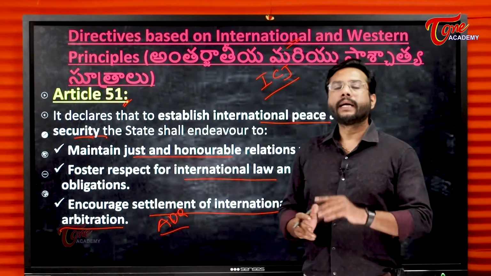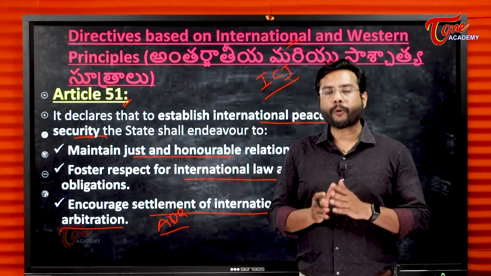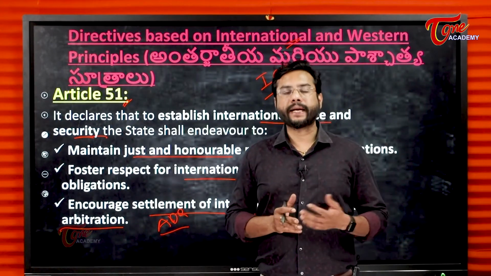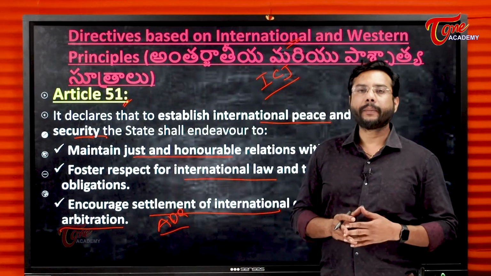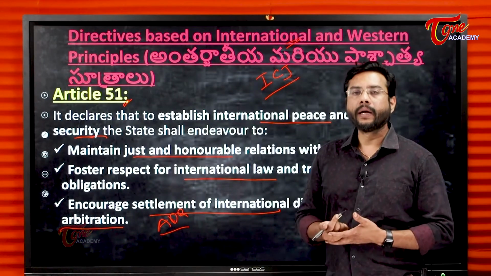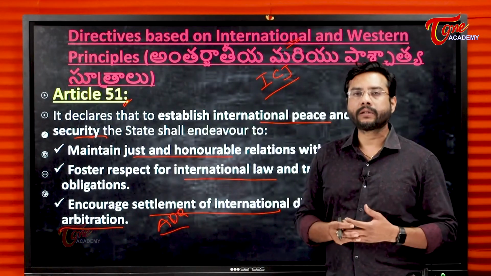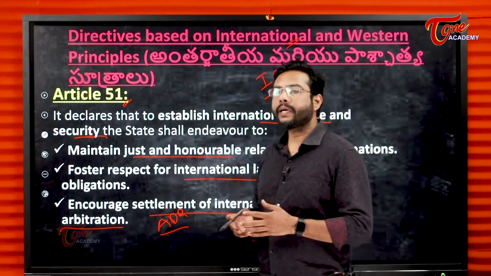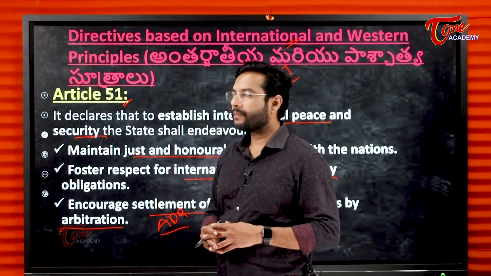As we said, directive principles are very important, which guide the state, be it the central government or state government, in framing such policies which uphold the interest of the nation.